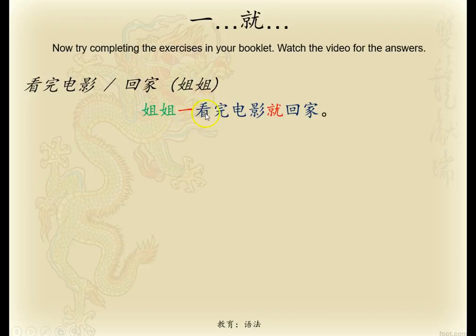姐姐一看完电影就回家. Now we actually have something else in this sentence, the verb 完, to finish. Now what that means is you've split the verb from an object. This is a verb-object construction. 看电影, 电影 is a movie and 看 is to watch. You put 完 in the middle, which means to finish that activity. So as soon as the movie finished, my older sister came home, or my older sister will go home.